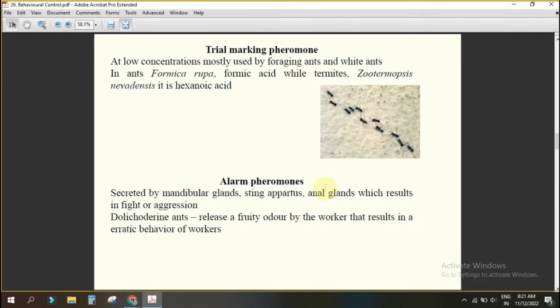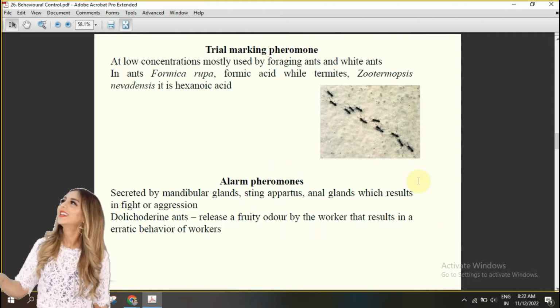Yes, sir. What is alarm pheromone? Who can tell? Again, honeybees. If one worker is stinging you, what is happening? If one honeybee stung you, what is happening? You tell me. Then all the honeybees come and sting you. Why are all the honeybees coming? Because they are alarmed. How are they alarmed? Because when the worker is stinging you, it is leaving its sting apparatus. In that, the alarm pheromone is there. After that the honeybee is dying. But what will happen to the sting apparatus and the pheromone? It is alarming all other individuals of the same species. They are coming and stinging you. Understanding or not?